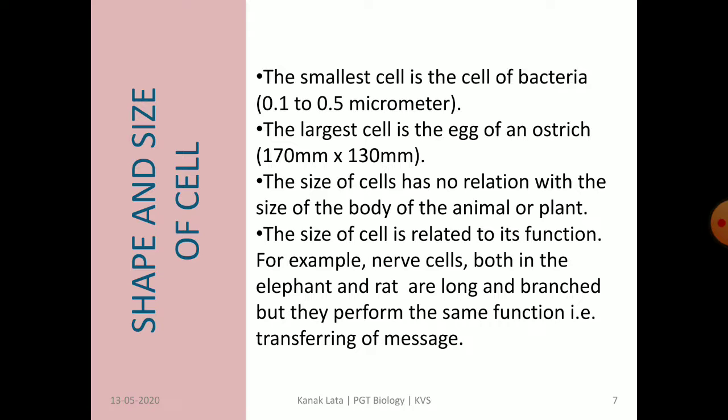The size of the cell has no relation with the size of the body of the living organism, but it depends on its function. For example, nerve cell of elephant and nerve cell of rat are long and branched because they have to perform the same function, that is transferring of messages.